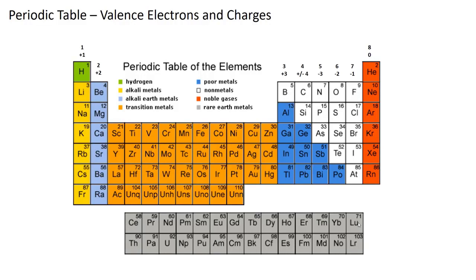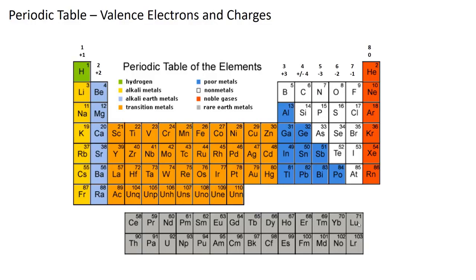In group 1, which includes hydrogen and then the alkali metals, all of those in that group have 1 valence electron. So write that above the group, 1. Group 2, they have 2 valence electrons. And we're not going to talk about the transition metals right now. We'll get to that more when we get to the bonding unit. So 1, 2, skip a few, and you end up above boron. Those have 3 valence electrons. So all of those in that group, up and down, have 3 valence electrons.